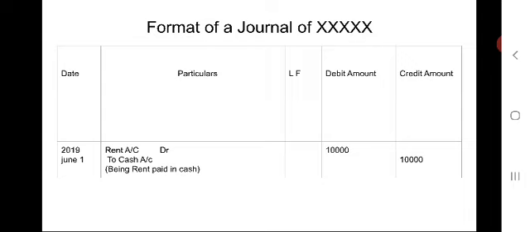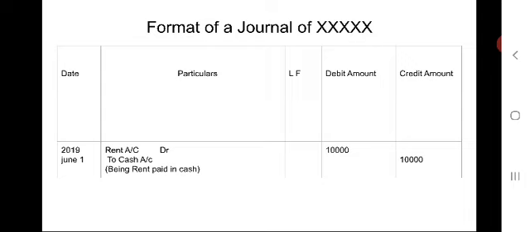While writing the credit aspect or credit account, which account we are going to credit, first of all, from the left side in the particulars column, give a space and write capital English T-O, To.